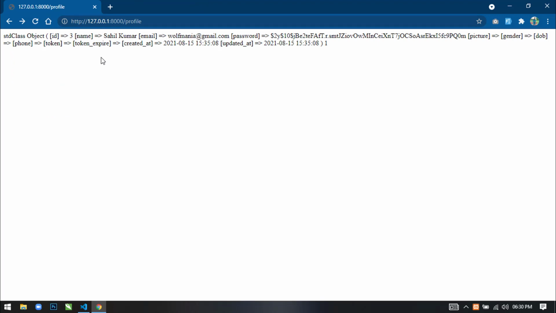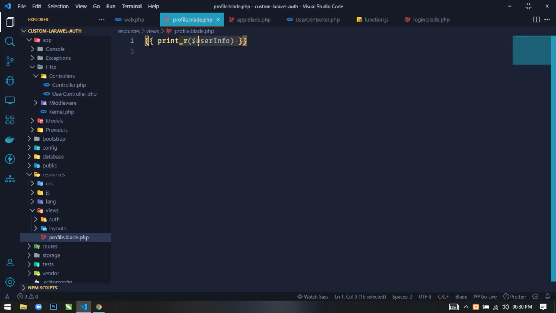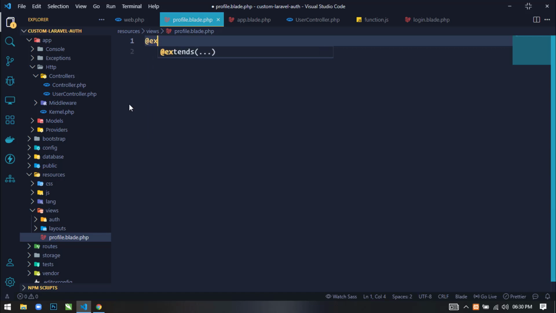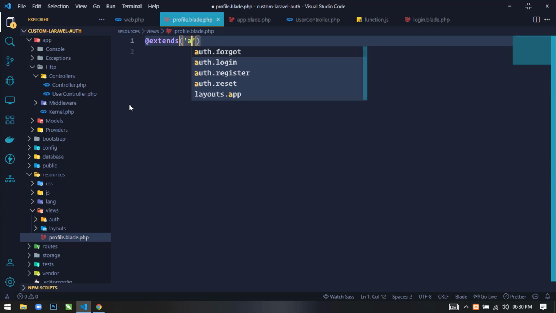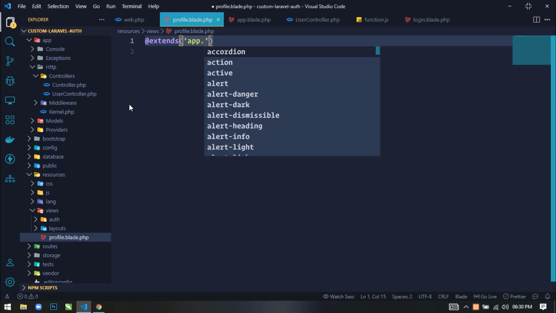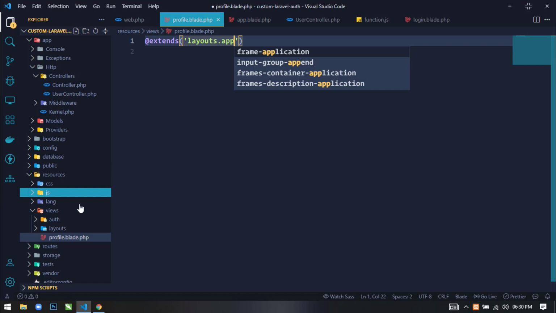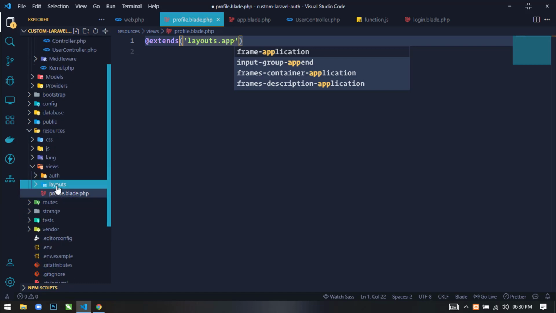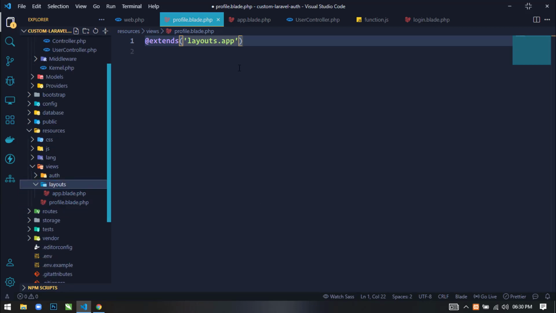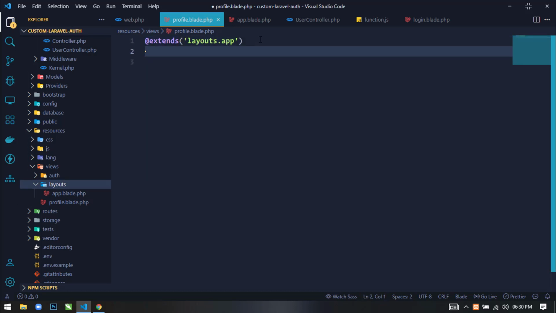So now next what I will do is just remove this. Now we will design this page using Bootstrap 5. So here what I will do is first extend the layout, layout.app. Okay, let me check. So layout. Okay, so inside the layout folder we have the app.blade.php file.